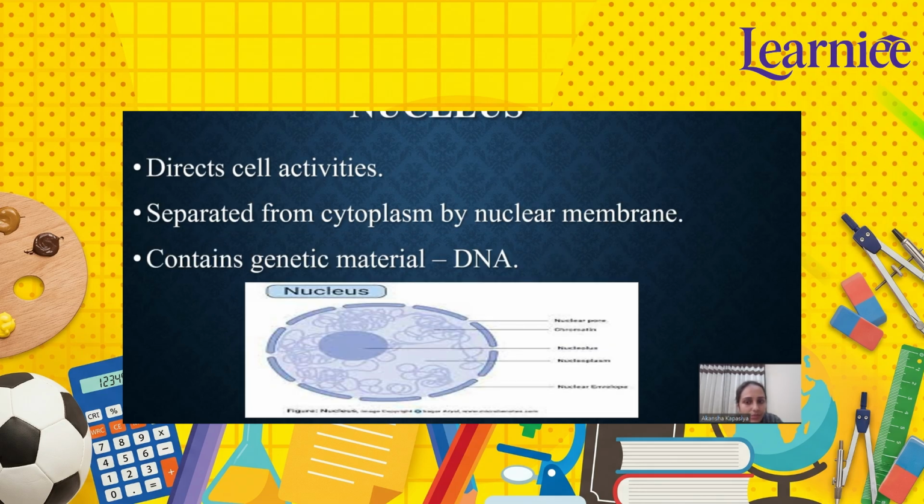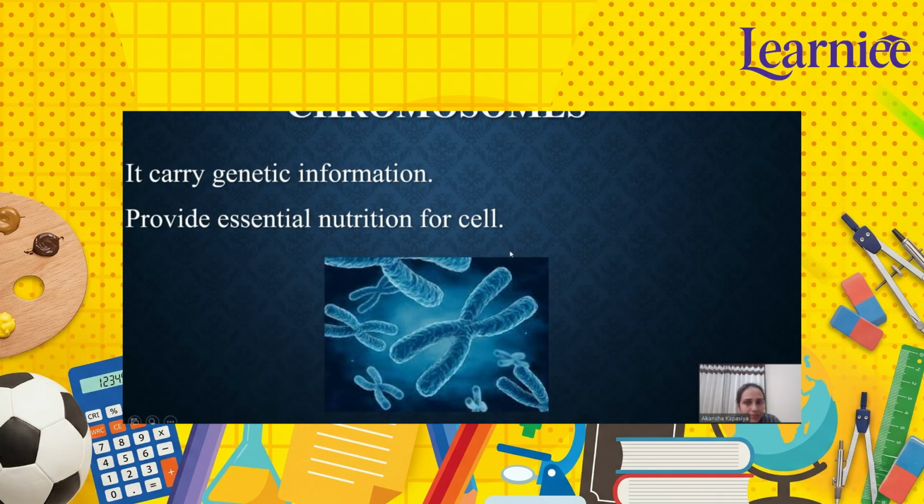This is the nucleus that controls all the activities of the cell, right? It is separated from the cytoplasm by the nuclear membrane, and it contains all the genetic material, for example, DNA. Now there is the chromosome. It carries genetic information and provides essential nutrients for the cells, right?